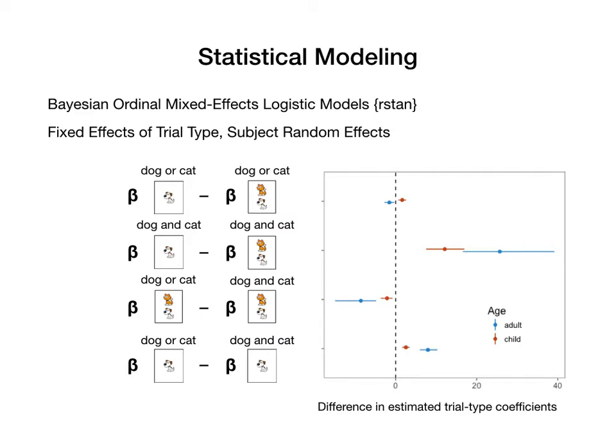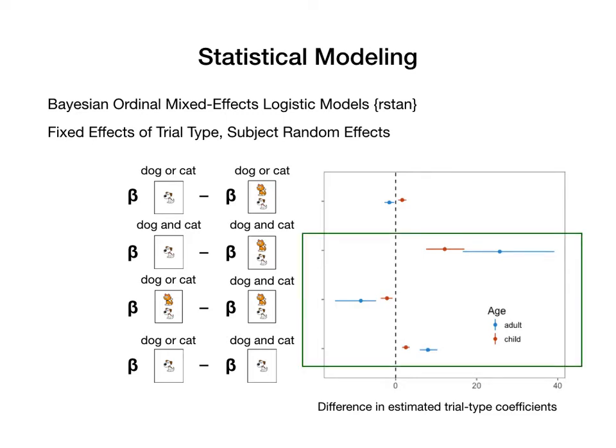Because predictors are dummy-coded, we examine contrasts of interest by computing the difference between coefficients. The models show that adults and children have similar positive or negative trends of judgment overall, except when comparing the 2 disjunction trial types. Adults consider a disjunction guess more negatively when both disjuncts are true.